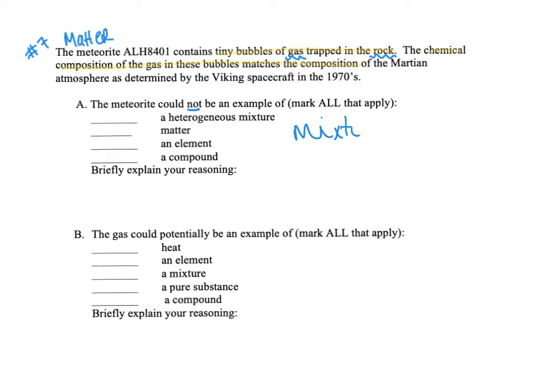And this could kind of go down in your explanation as well. And if it screams mixture, then what it's not is a pure substance. So it's not going to be an element, it's not going to be a compound, because remember, those are both pure substances. Okay, it absolutely could be a heterogeneous mixture, so we won't actually select that because the question says what could it not be. It absolutely is matter, it has mass and takes up space. Okay, so the best answers there are element and compound. The meteorite is definitely not one of those.